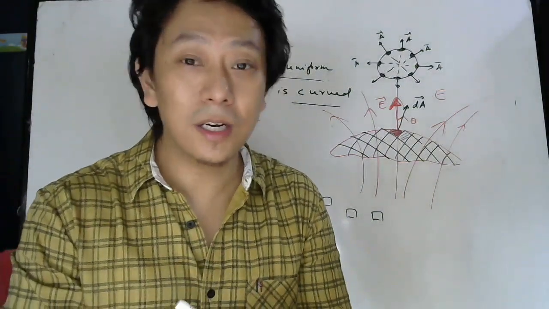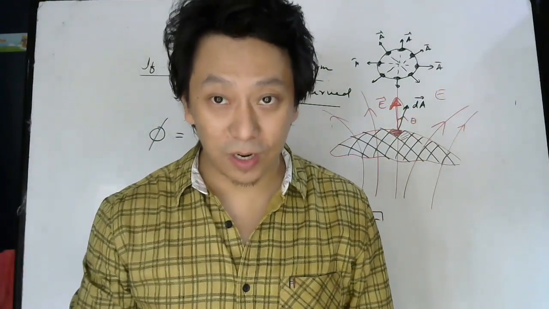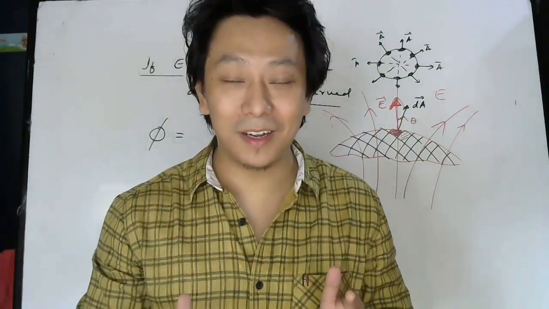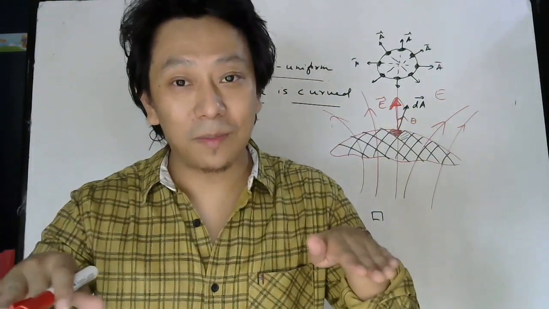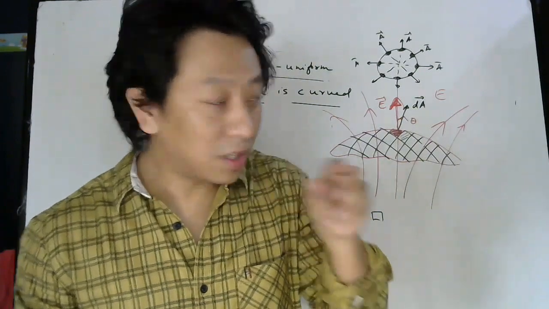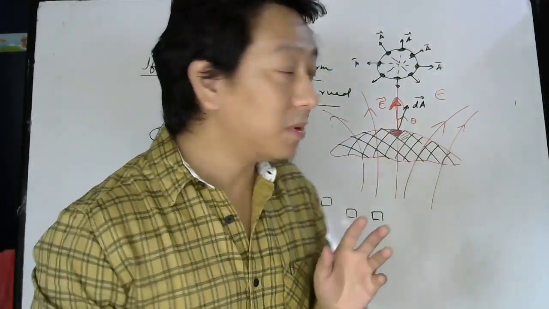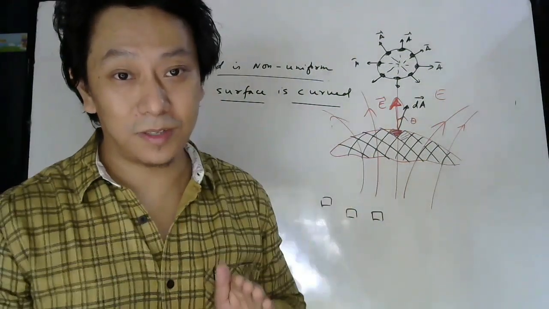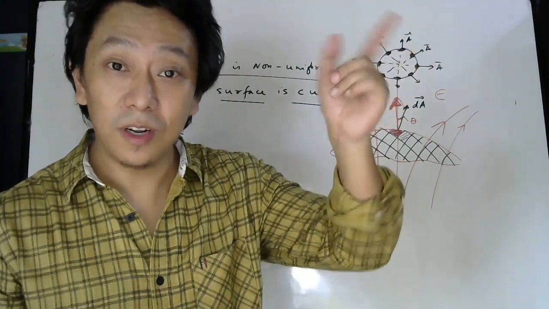Yes or no? See, Earth is round or not? Earth is round. But is a cricket pitch round? No, the cricket pitch is flat. But the cricket pitch is on the surface of Earth only. Then why is it flat? Because it is a small part of a curved surface. So if you choose a very small part of this curved surface, that small part can be treated like a plane surface. And since it is a plane surface, now you can use the formula for a plane surface.